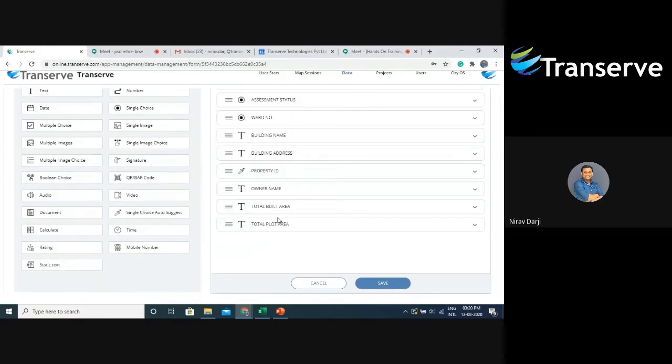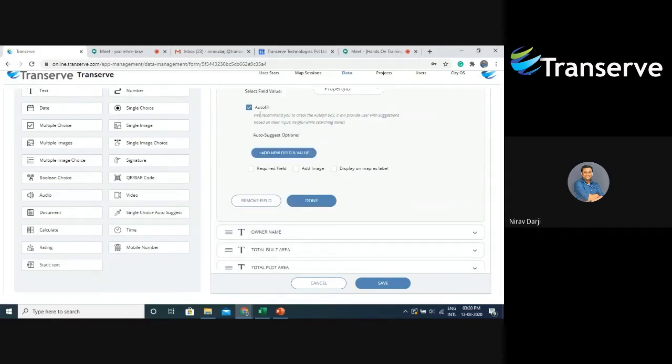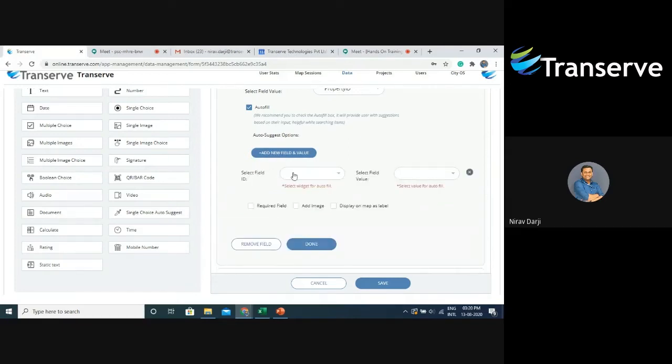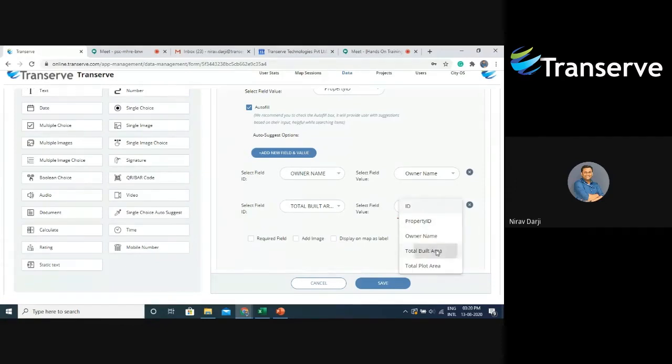Now I will come back to my single choice auto suggest widget, and then I will select my autofill options. For that, I will say add new field and value, and I will select my first field, that is owner name. This is nothing but our text field label. Now I will select the column from which I will fetch the data, that is owner name. This owner name on the right hand side is the header in the CSV. Accordingly, I will add the other 2 widgets also. So I will say total built area, and the selected field value will be total built area.